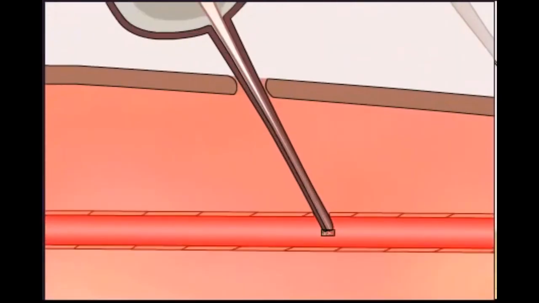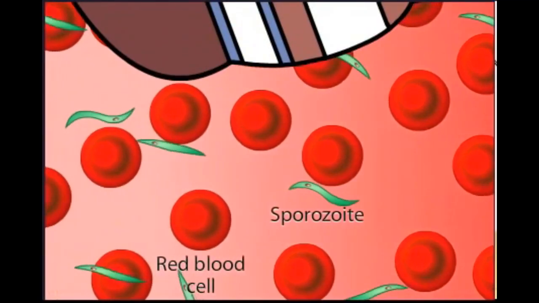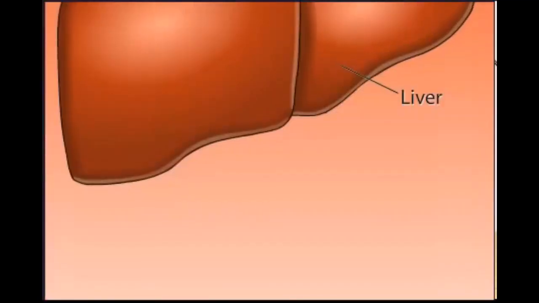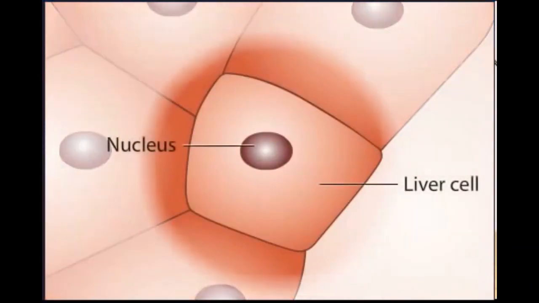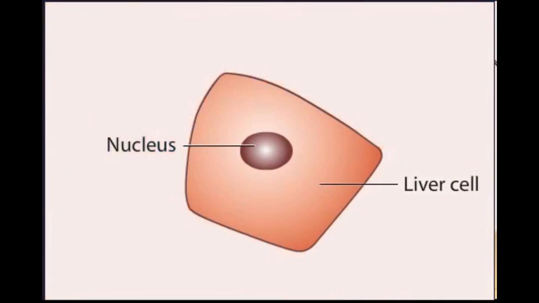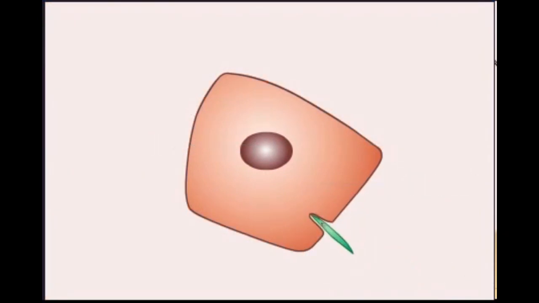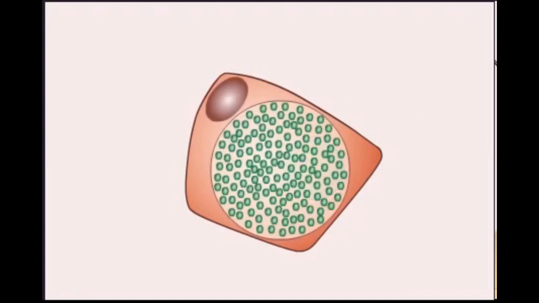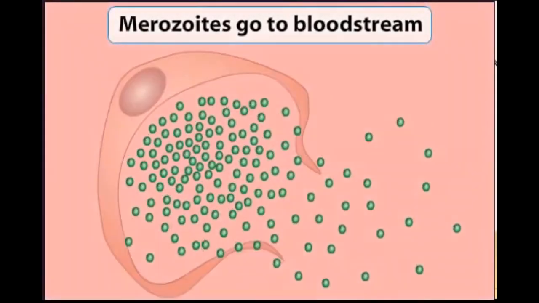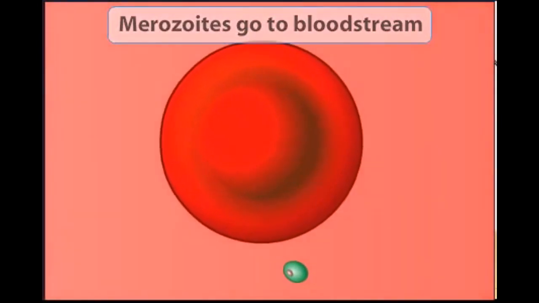The circulatory system delivers the sporozoites to their target, the liver. A sporozoite enters a liver cell and begins to feed and grow. During the process, the parasite's nucleus divides many times, and then the nuclei bud off to produce thousands of new plasmodium cells, now in a form called merozoites. About a week later, the merozoites burst out of liver cells and enter the bloodstream.